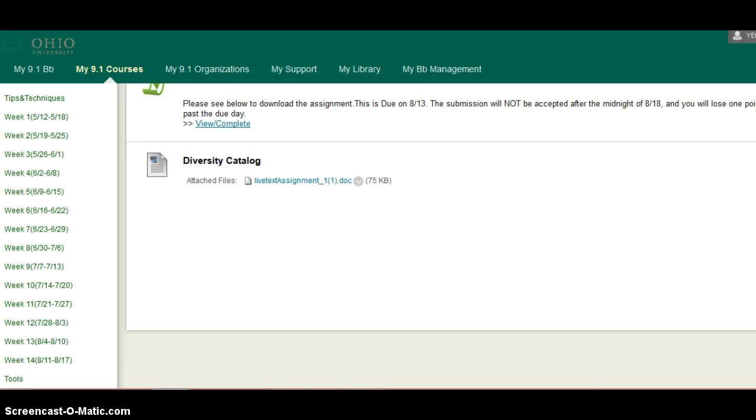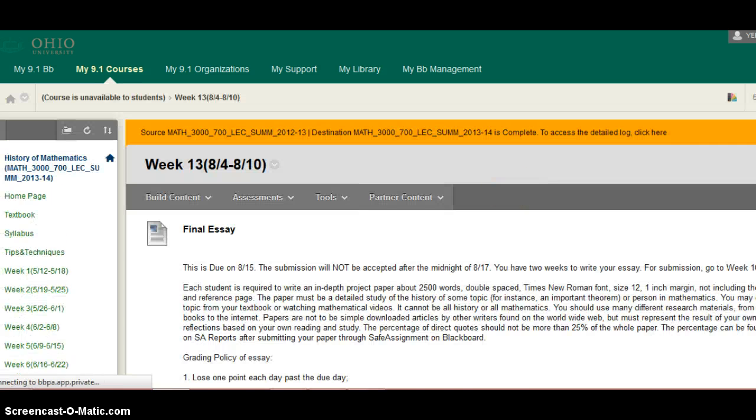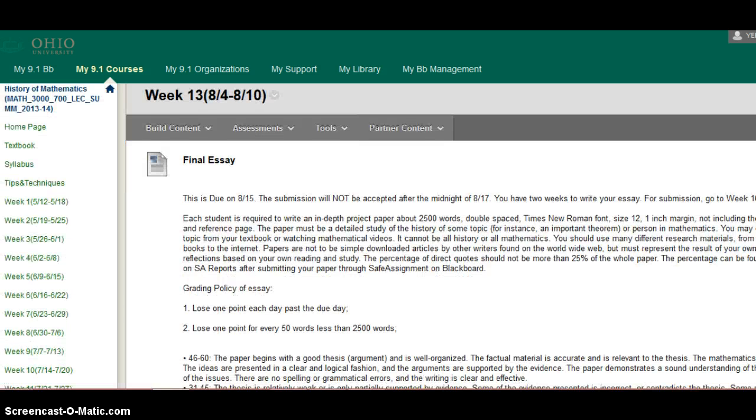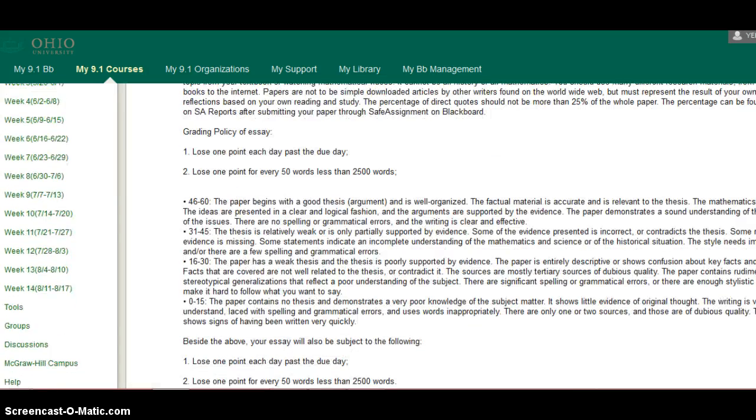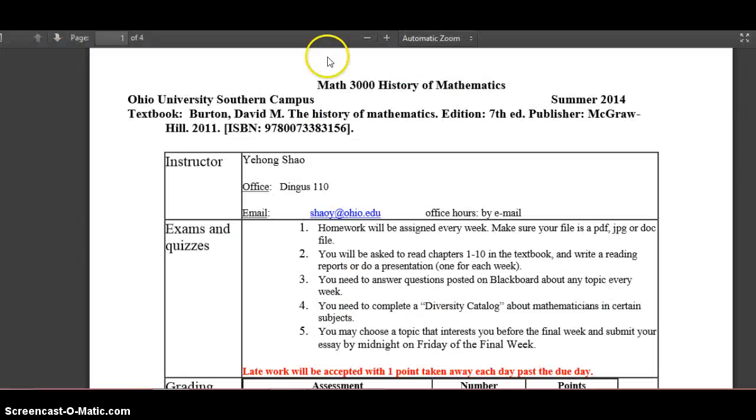And the last 2 weeks of the class, week 13 and week 14, you will need to write a final essay, about a math theory or mathematician, about 2,500 words. So these are the main assignments for this class. So as you can see, this class has a lot of reading and writing you have to do.